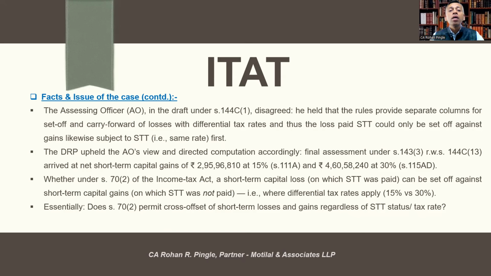The DRP, that is the Dispute Resolution Panel, upheld the AO's view and directed computation accordingly. Final assessment under section 143(3) read with section 144C(13) arrived at net short-term capital gains of 2.95 crore at 15% and 4.60 crore at 30%.